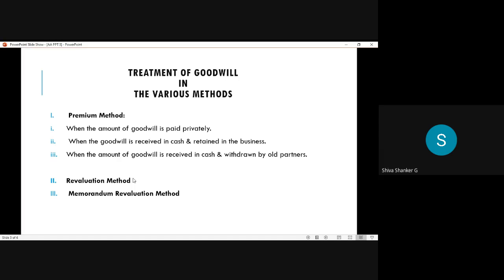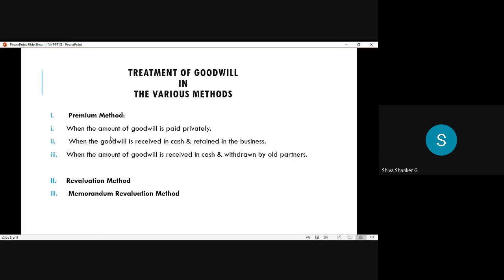So here goodwill is also called premium, and that's why we call it the premium method. Remember students, premium or goodwill, same only. When the goodwill or premium is received in cash and retained in the business, we have a separate treatment. That is the second method. Coming to the third method, when the amount of goodwill is received in cash and withdrawn by the old partners.